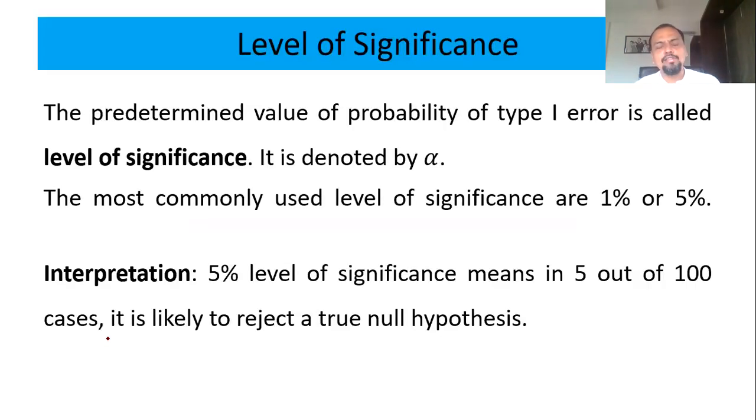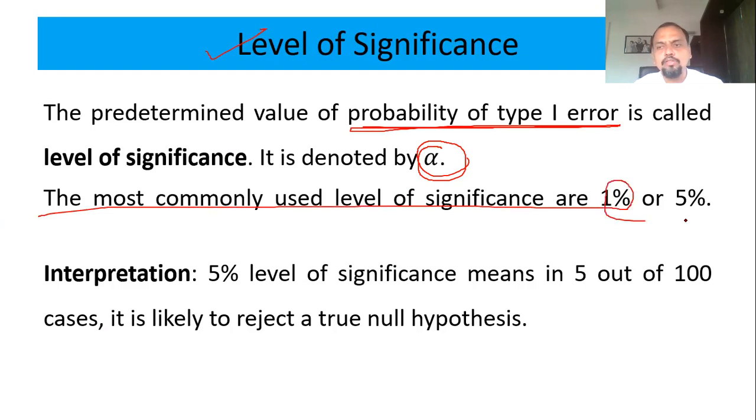Level of significance is generally the risk that the experiment has, and that is a predetermined value. It is decided before the experiment starts, before the hypothesis testing starts, and it is nothing else but the probability of type 1 error. The probability of type 1 error is denoted by alpha, and that is also called the level of significance. So what does it mean? Commonly used values are 1% or 5% or 10%.